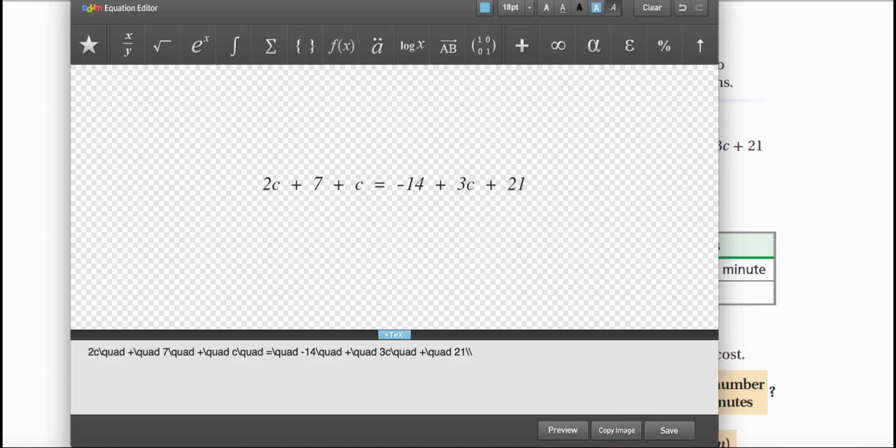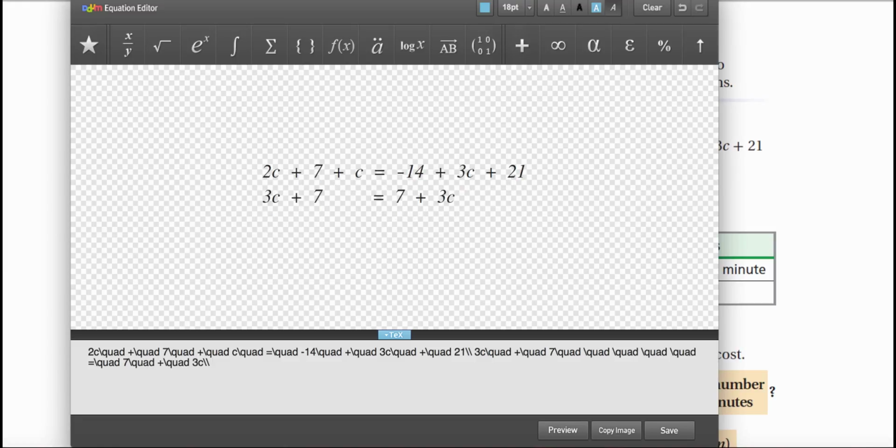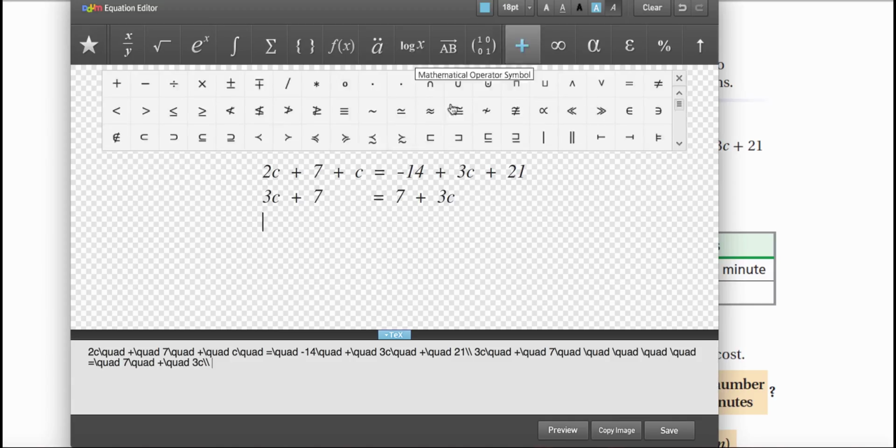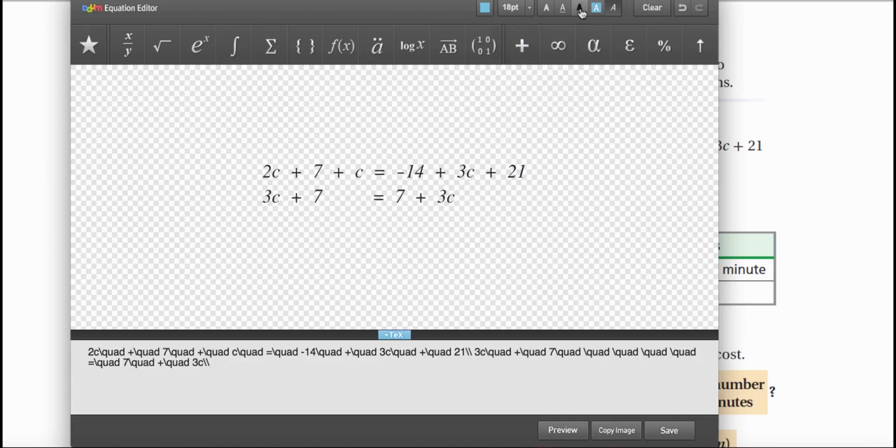So now let's write out what I have. 3c plus 7, I'll try and keep the equal signs lined up, is equal to 7 plus 3c. Okay, now we're going to subtract 3c on both sides. And let's add a little visual bling here. So negative 3c here, we subtract that there, and we subtract it here.